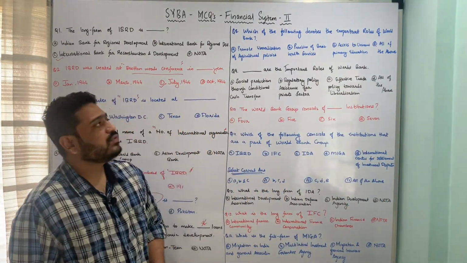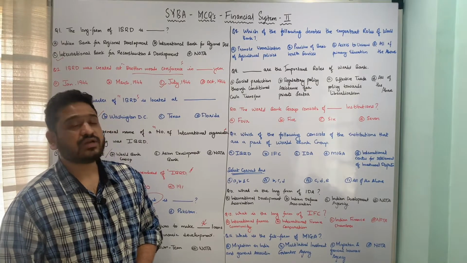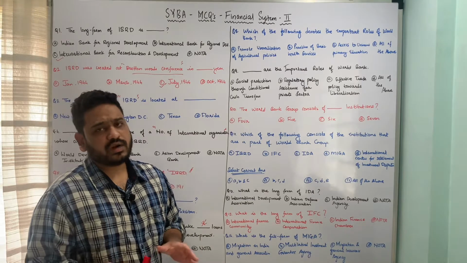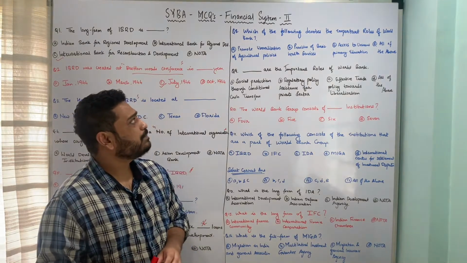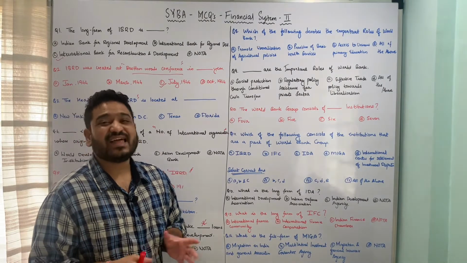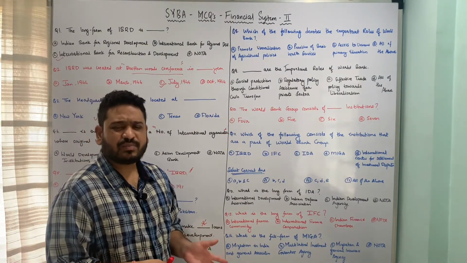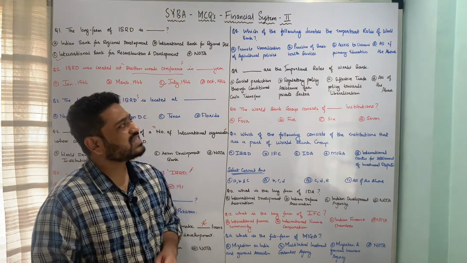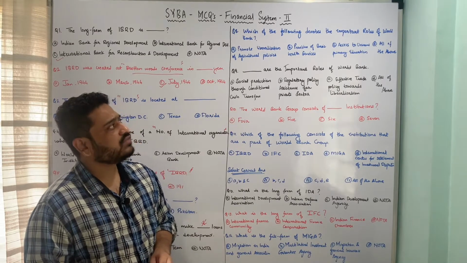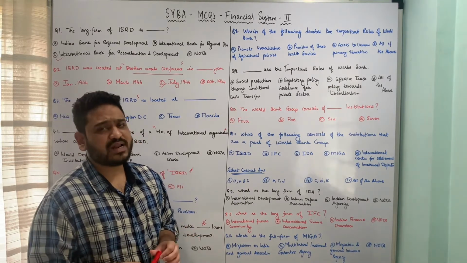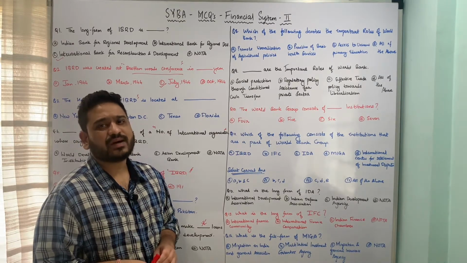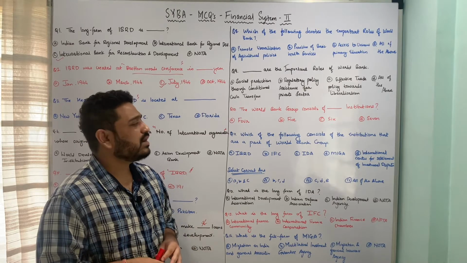The next one is, which of the following denotes the important roles played by World Bank, and the underlying options are A, promote liberalization of agricultural policies, B, provision of basic health services in underdeveloped countries or the member countries, C is access to universal primary education, and last is all of the above. So here if you look at the important roles played by World Bank, all these 3 points denote the important roles played both explicitly or implicitly by the World Bank group.